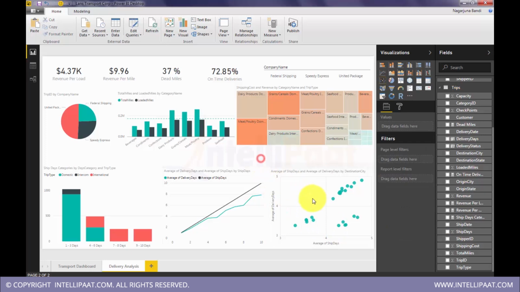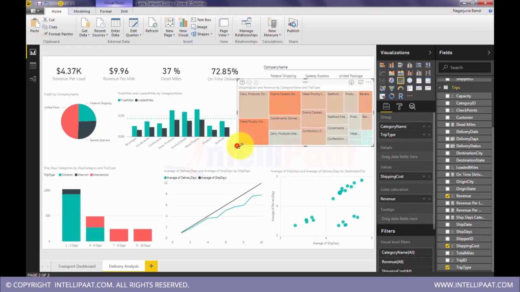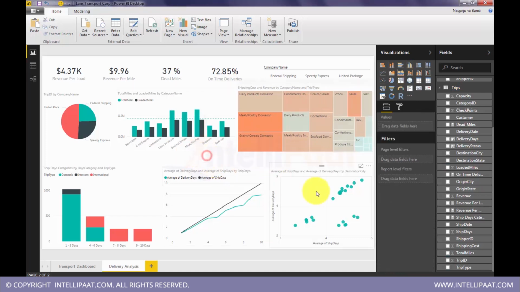Yeah, so this is a scatter plot. Scatter plot is also useful for doing a correlation study between two measures, just like a tree map, but it is more advanced. Here we can plot the entire data on the visualization, and we can identify the patterns. We can identify the focusable areas, where we can put our focus and do a comparative study, like that we did here.